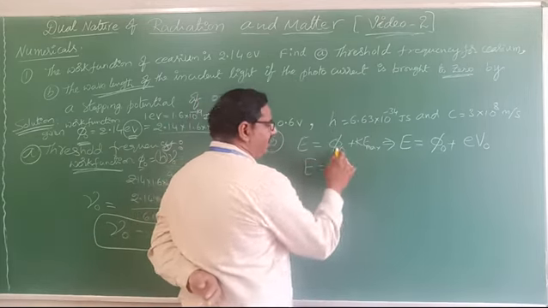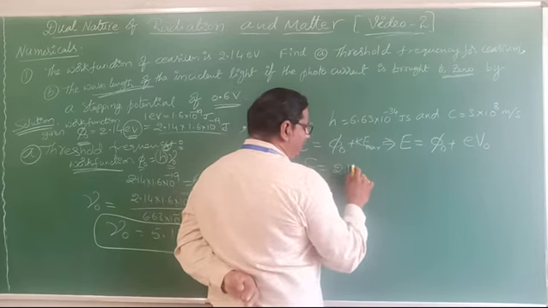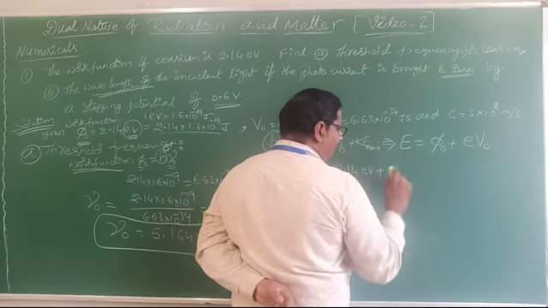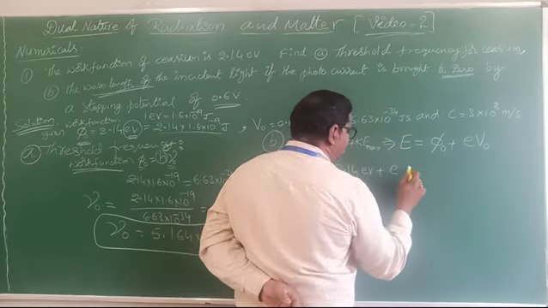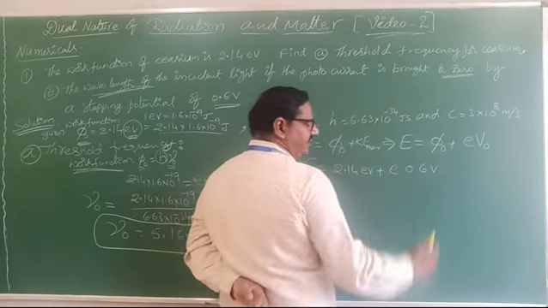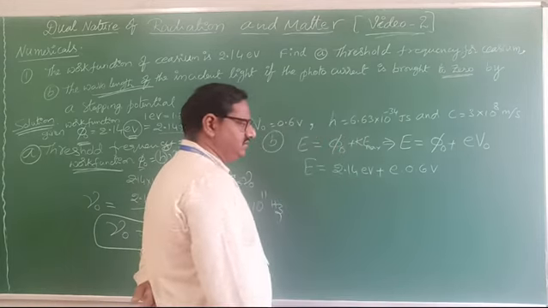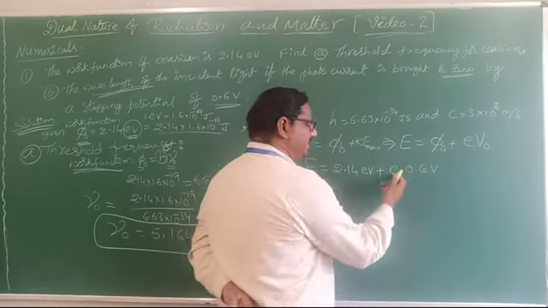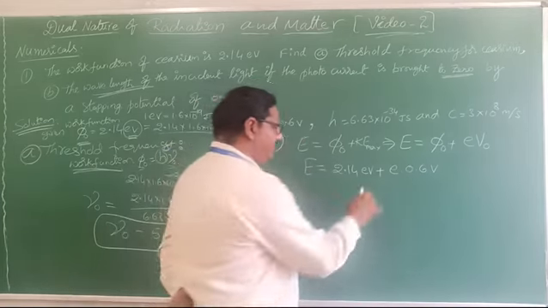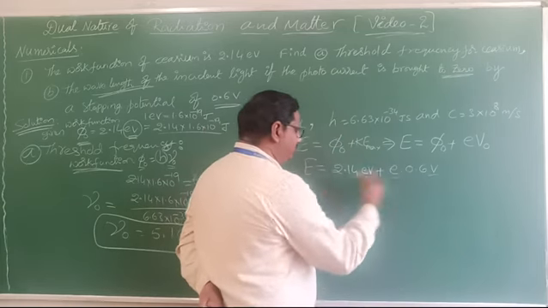So E equals the phi naught value 2.14 eV plus e times the stopping potential, which is 0.6 V. Here e is 1 electron volt, that is, 1.6 into 10 power minus 19. So we add these two.